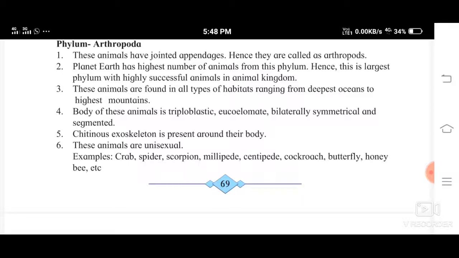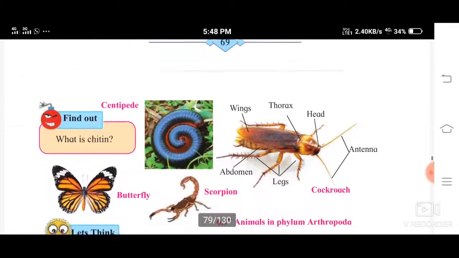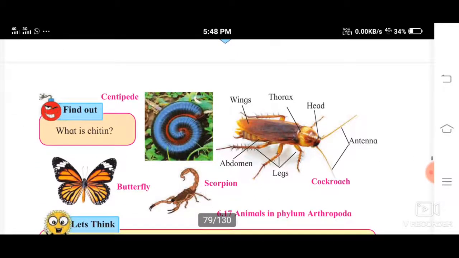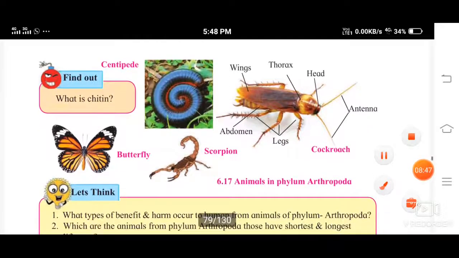So these animals are unisexual. Now examples are crab, spider, scorpion, millipede, centipede, cockroach, butterfly, honeybee, etc. You are very familiar with all these animals, isn't it? Now in the diagram also it's given to you. Centipede is shown, okay.